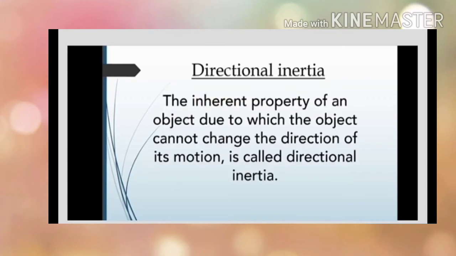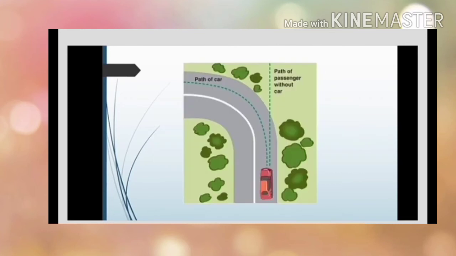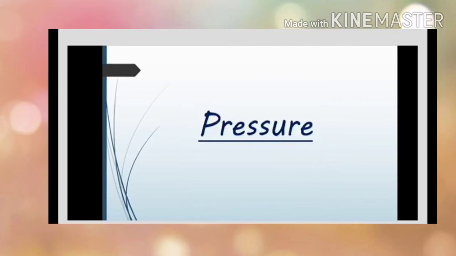Next, directional inertia. The inherent property of an object due to which it cannot change the direction of its motion is called directional inertia. For example, if a vehicle in motion along a straight line suddenly turns, the passengers sitting in it are thrown opposite to the direction of turning.